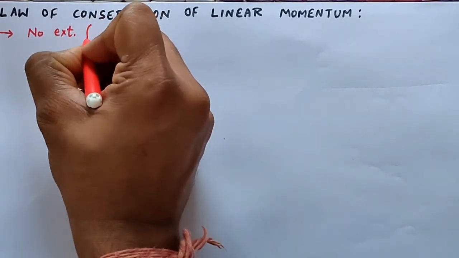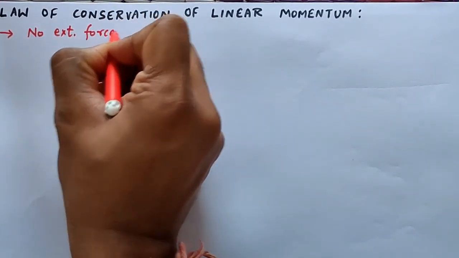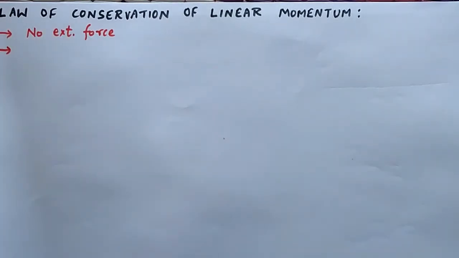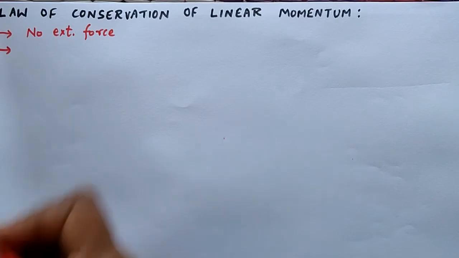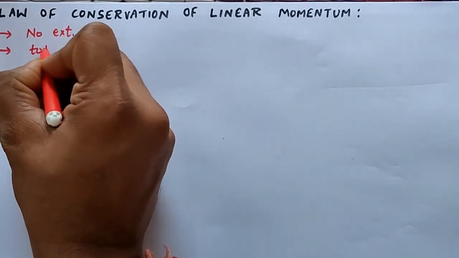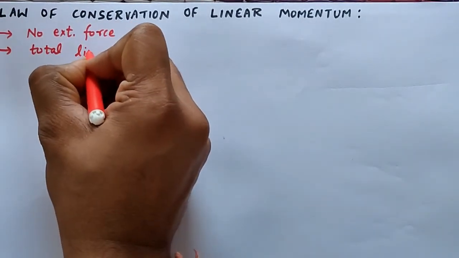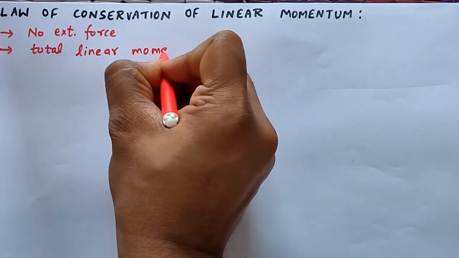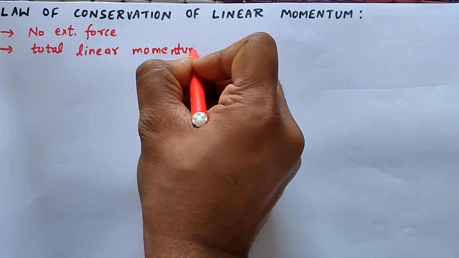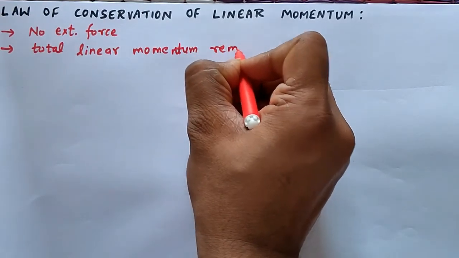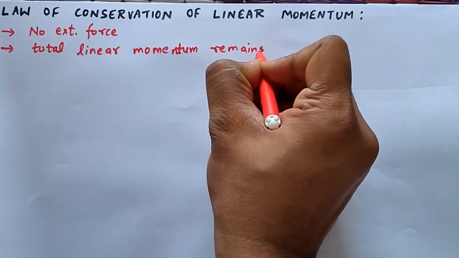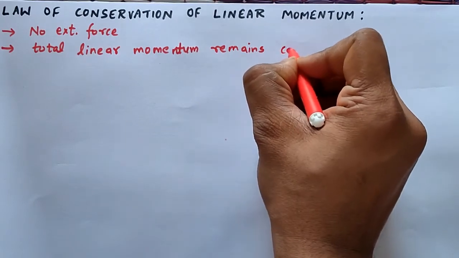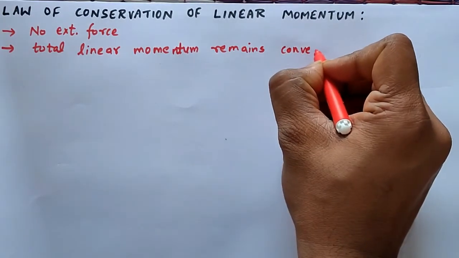When no external force is acting on a system of particles, then total linear momentum remains conserved. This is the law of conservation of linear momentum, and we will prove it.